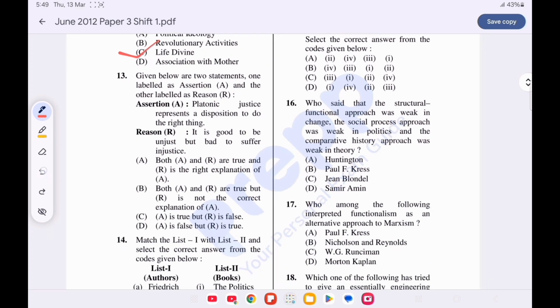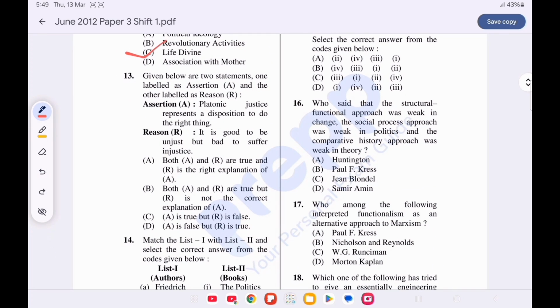Question number 13. Assertion reason. Assertion: platonic justice represents a disposition to do the right thing. Reason: it is good to be unjust but bad to suffer injustice. Option C is correct as A is true, R is false.